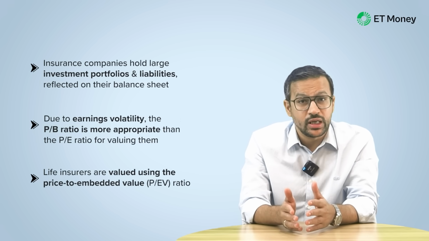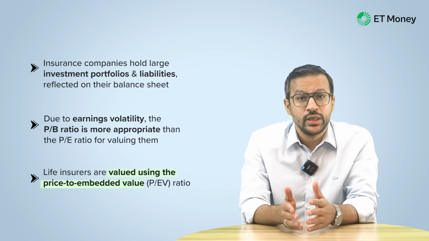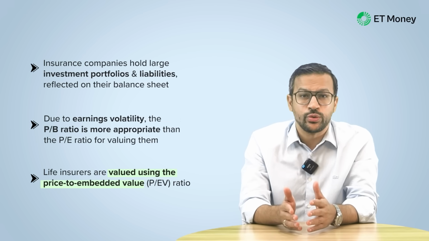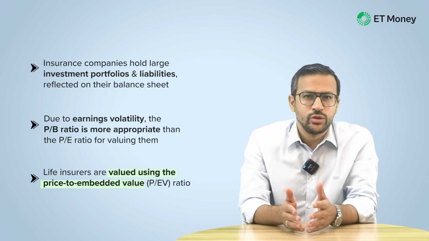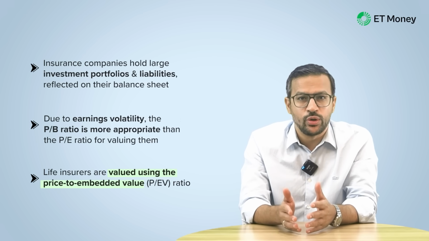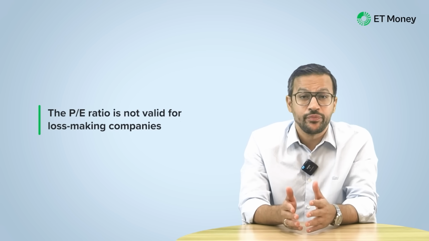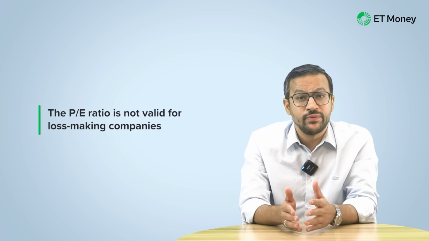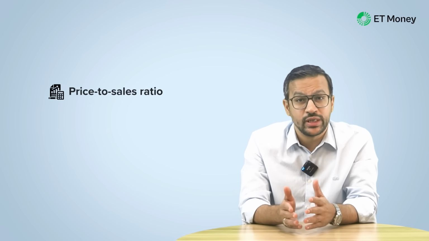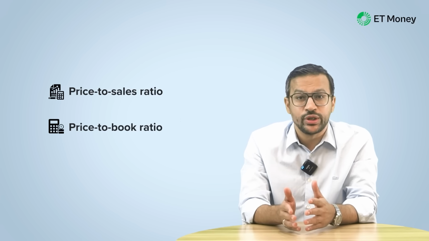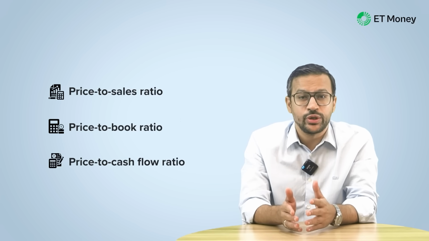In life insurance, a specialized valuation metric used is the price to embedded value ratio. It's a complicated metric, so we'll try to discuss it in a separate video on insurance stocks. Now, one case where the PE ratio simply fails to produce any result is when the company is loss-making. Since the PE ratio uses earnings in its denominator, a net loss makes this ratio invalid. In such cases, you can see other valuation ratios such as price to sales ratio or the price to book ratio or the price to cash flow ratio, etc.